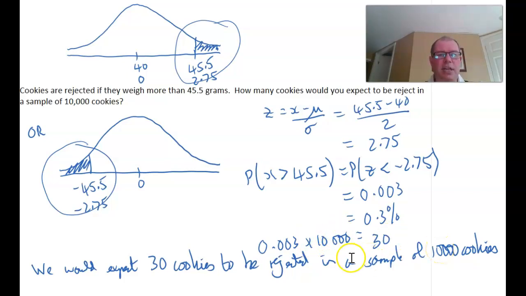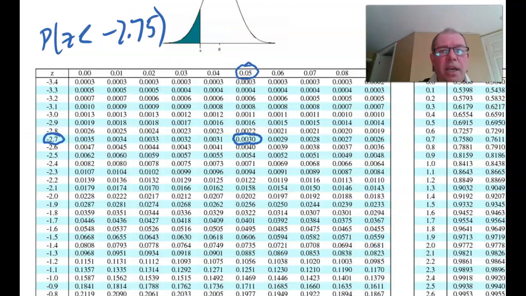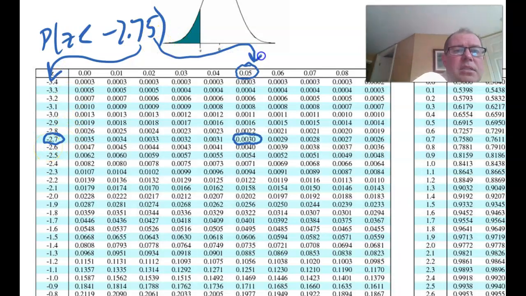Okay, let's have a look at the z-score table for less than minus 2.7. So when we're looking at the probability of less than minus 2.75, remember we go from the first decimal place onto this column, so minus 2.7, and the second decimal place onto this column, minus 2.75, and there's your answer, 0.003, as I wrote down.